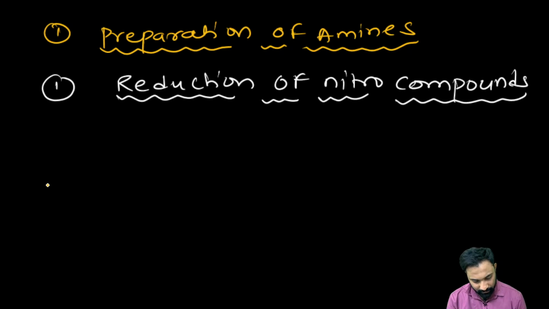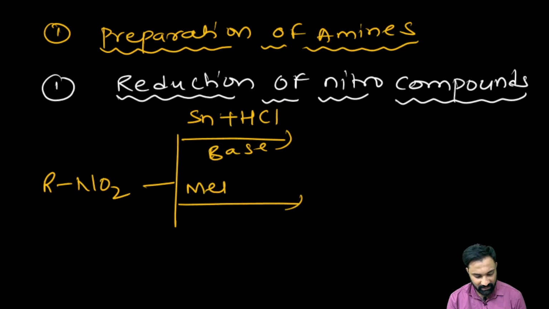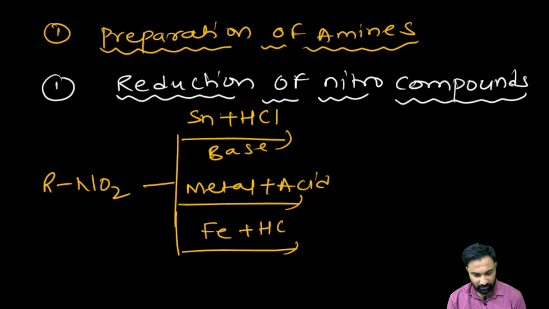First one, this nitro compound in the presence of tin and acidic medium, that is metal plus acid. Next, Fe plus HCl, and Zn plus HCl.